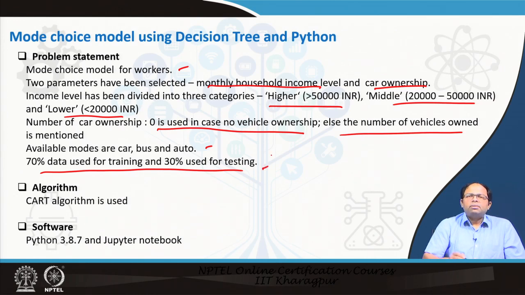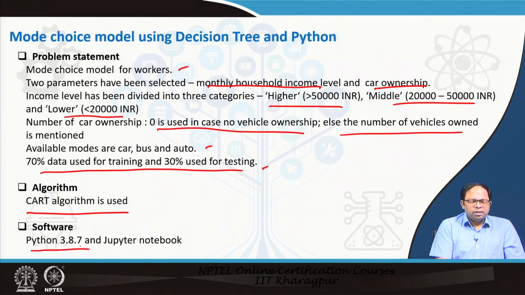And then there has to be some testing criteria as well, validation criteria, to check if the model is giving us good results. For example, we can also use a confusion matrix to determine the final outcome: is the model predicting correctly or not? So, we have used the CART algorithm.